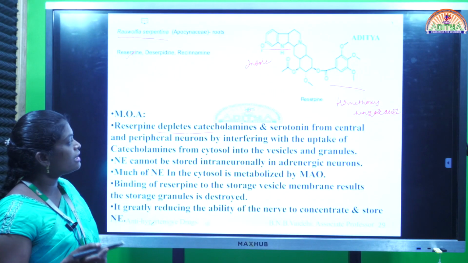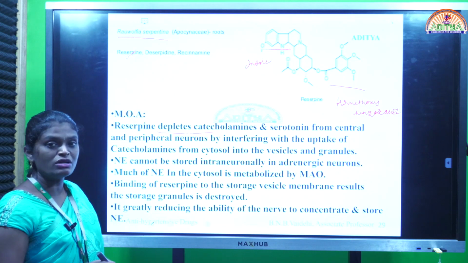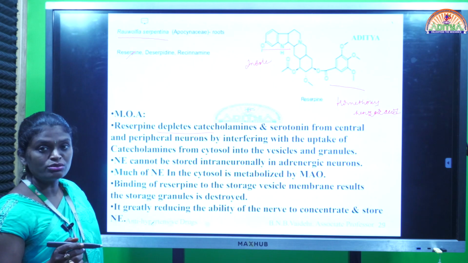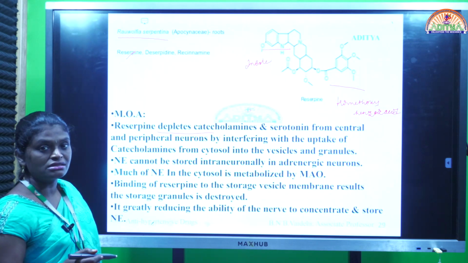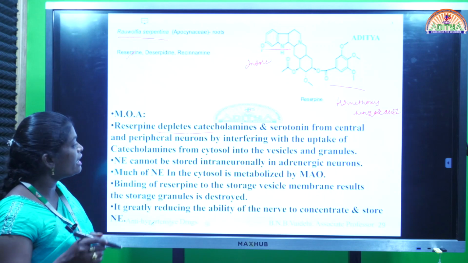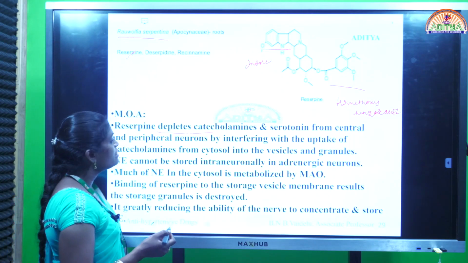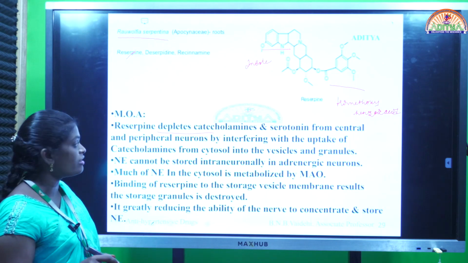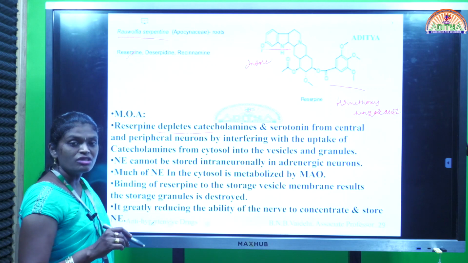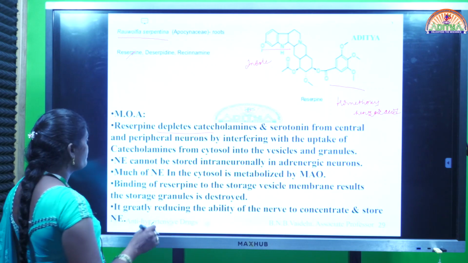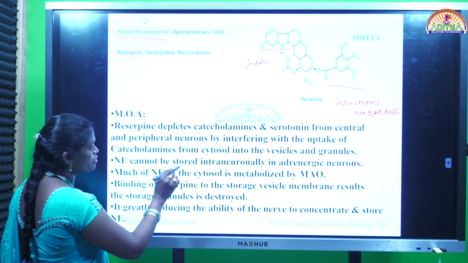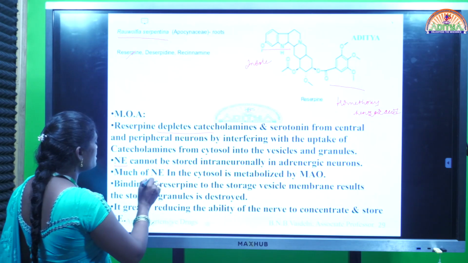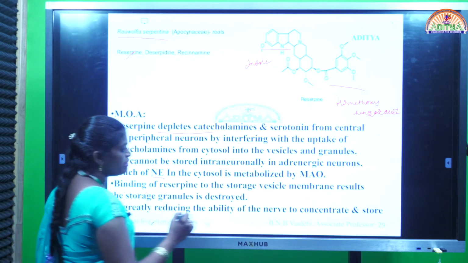Whatever catecholamines are synthesized can undergo metabolism by monoamine oxidase. That is one way. Another one, by uptake with the help of alpha 2 receptors, uptake of catecholamines occurs. So the uptaken catecholamine again undergoes metabolism with the help of monoamine oxidase. In that way we can deplete the concentration of catecholamines from the central neurons and peripheral neurons. Next, norepinephrine cannot be stored intraneuronally in adrenergic neurons. Next, much of the norepinephrine in the cytosol is metabolized.